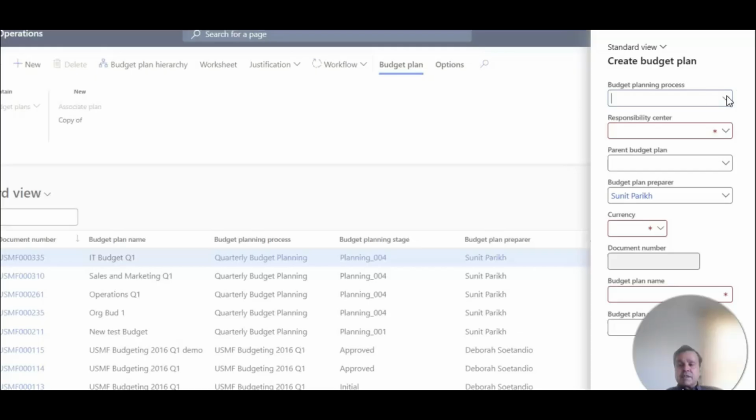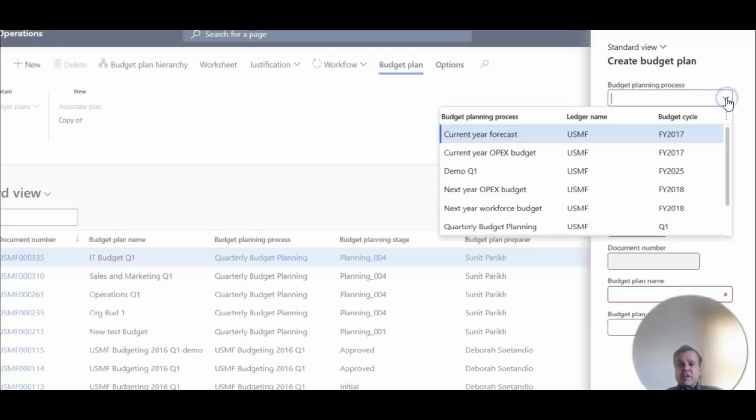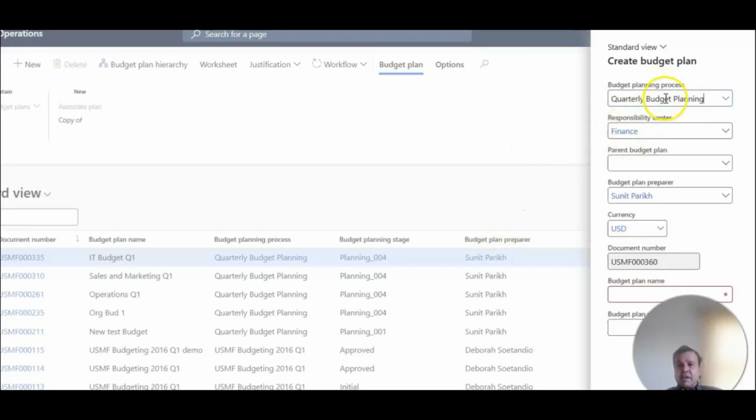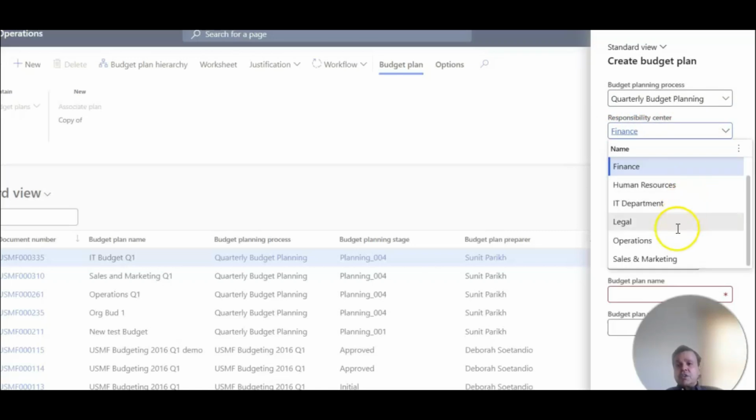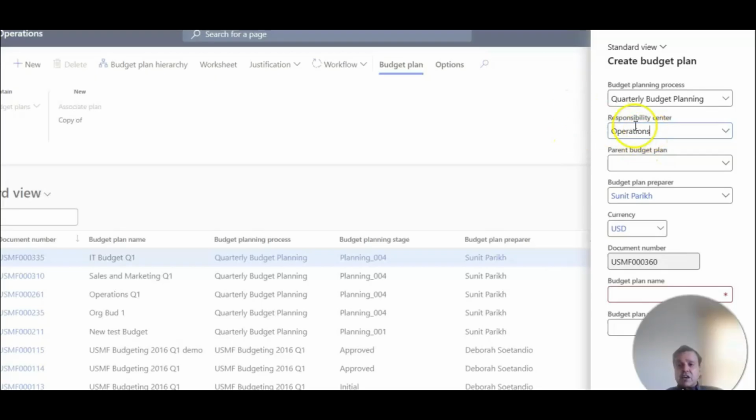Here's where I'm going to select the budget planning process, or the steps that I have configured in the system. I have set up quarterly budget planning as my budget planning module. The responsibility center is which center you want to generate the budget for. For example, if I pick operations, you can do that; this entire process can be automated. This is just for me to walk you through the workflows and the approval processes. I'm going to give it a name and call it Operations Q1 Revised Budget. Once I do that, I'm going to create this budget.